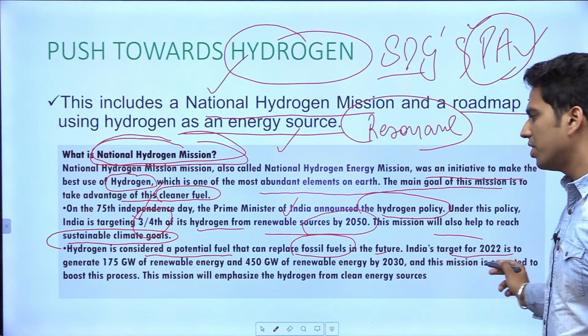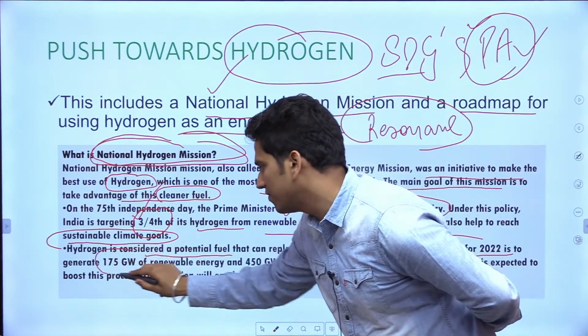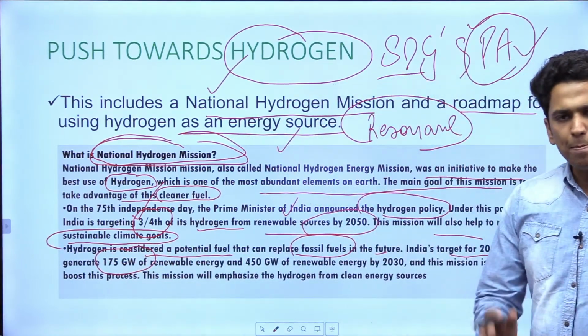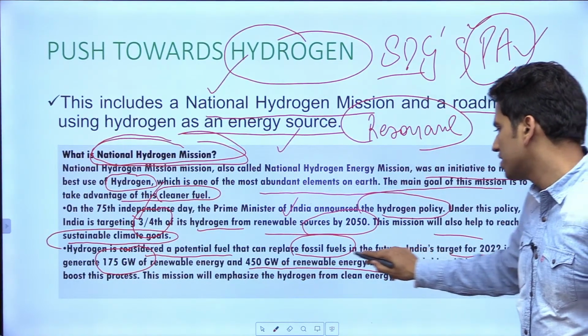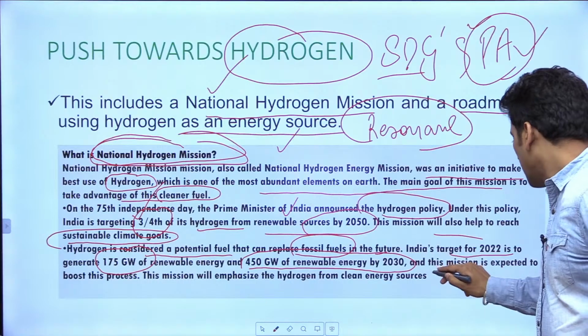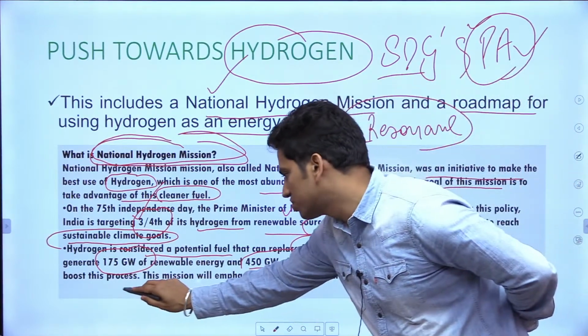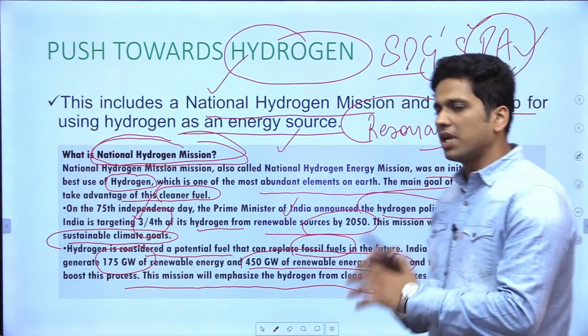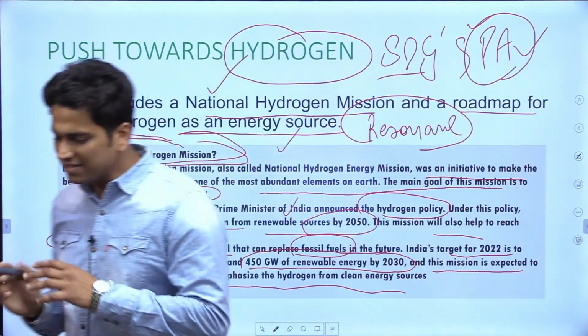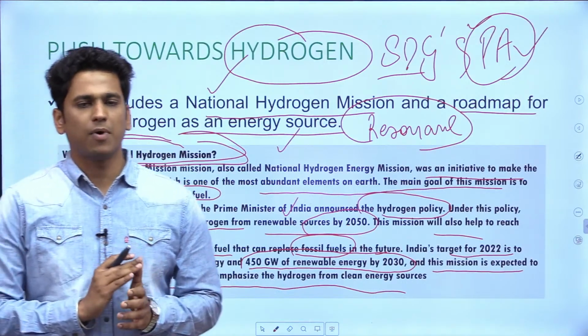India's target for 2022 is to generate 175 gigawatt of renewable energy. ये पहले टारगेट था, and 450 gigawatt of renewable energy by 2030. And this mission is expected to boost this process. This mission will emphasize the hydrogen from clean energy sources. Now these things are very, very important.